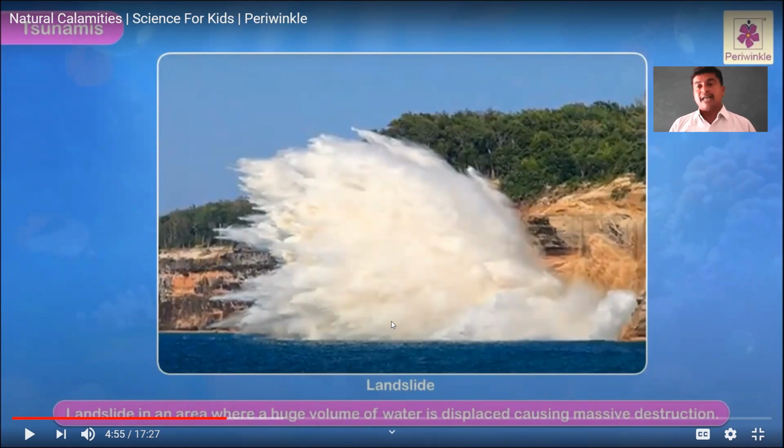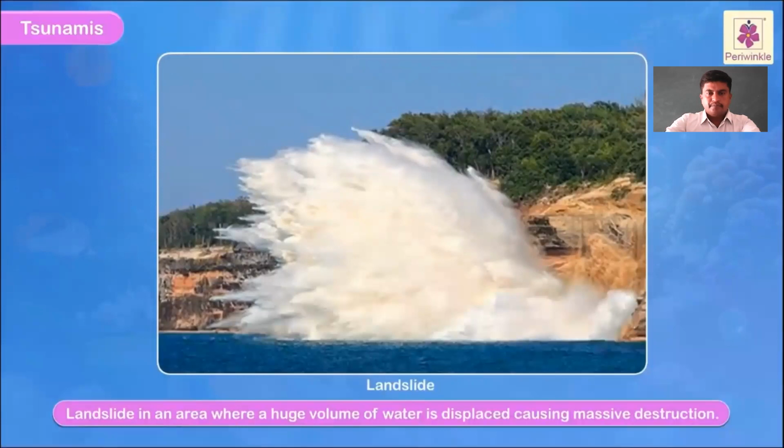How does this cause it? It is directly caused by the underground earthquake. And do you know, children, landslides in an area can displace a huge volume of water, a very big wave, causing massive destruction. This is called a tsunami. Keep watching. A huge volume of water is displaced, causing massive destruction.